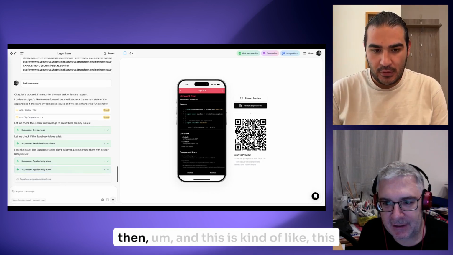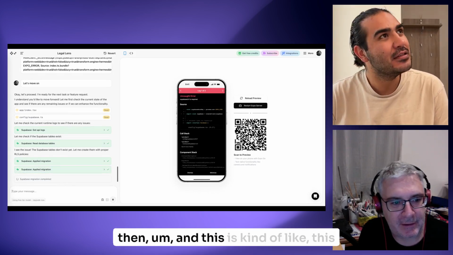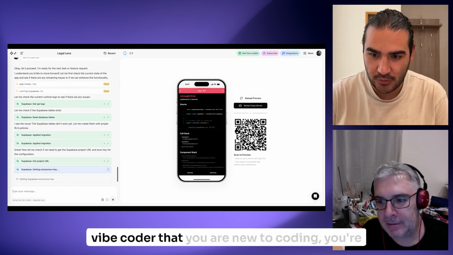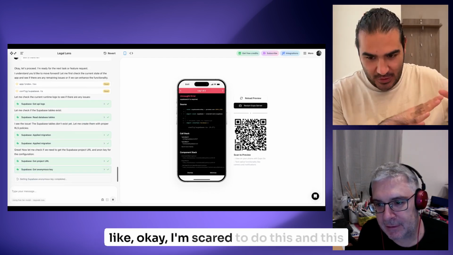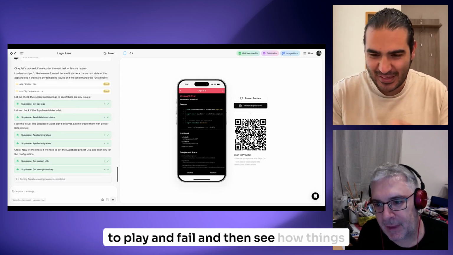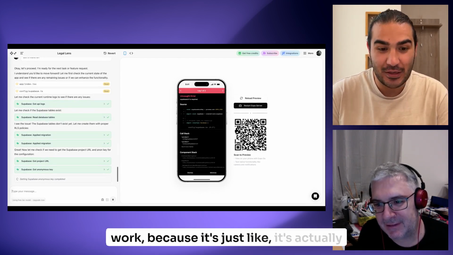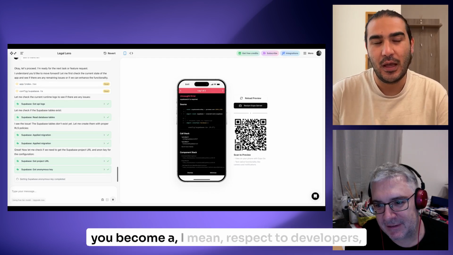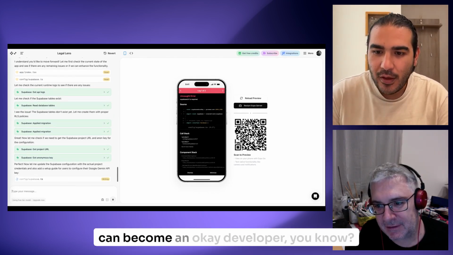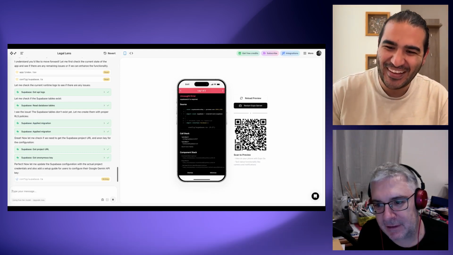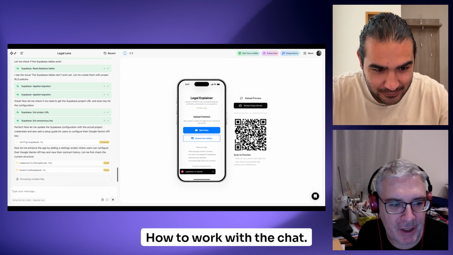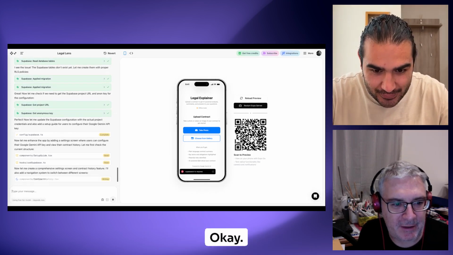This comes with experience. If you're a vibe coder new to coding, you're scared to do this and that. But if you have the experience, you just want to play and fail and see how things work. With respect to developers, you don't become a developer, but you can become an okay developer and understand how to work with the chat. Wow, nice job. We did it.